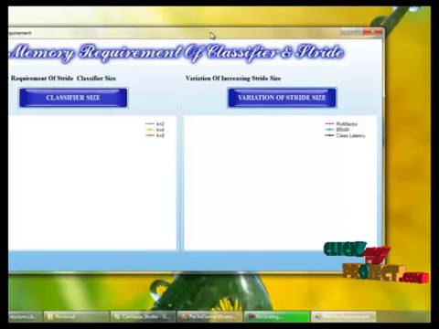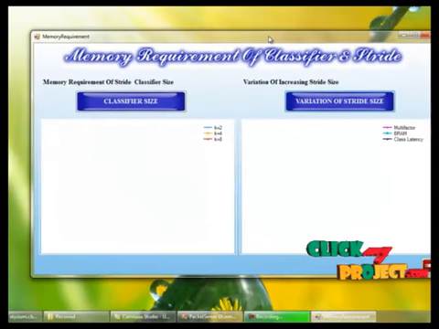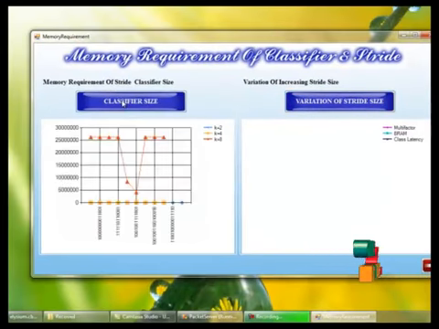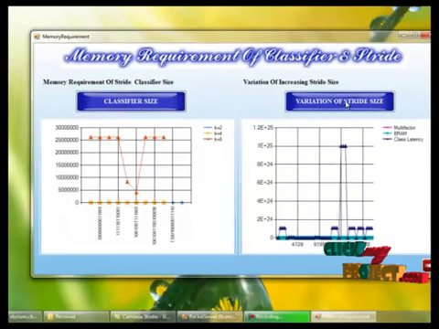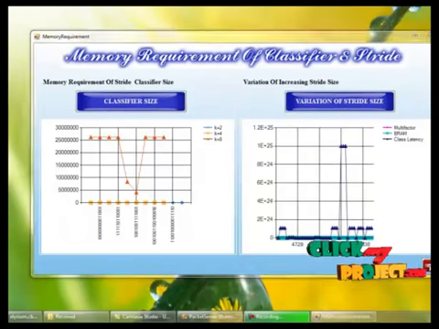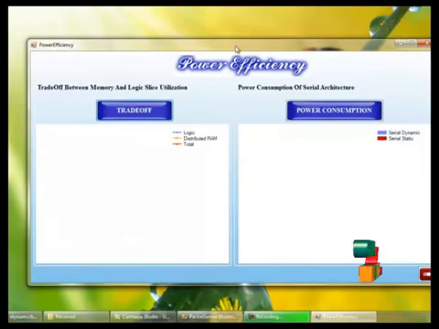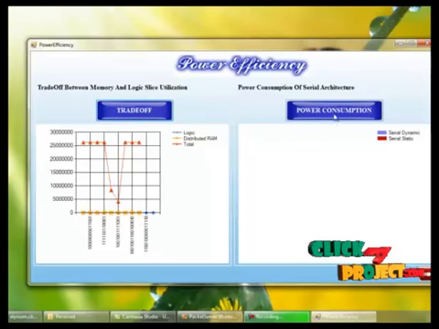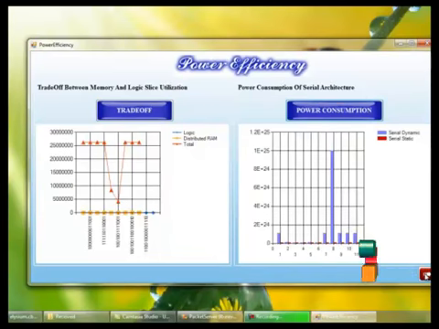And the next process, performance evaluation for memory requirement. Here we can view the classifier size, and here we can view the stride size. And the next is power efficiency. Here we can view the performance trade-off, and here the power consumption.